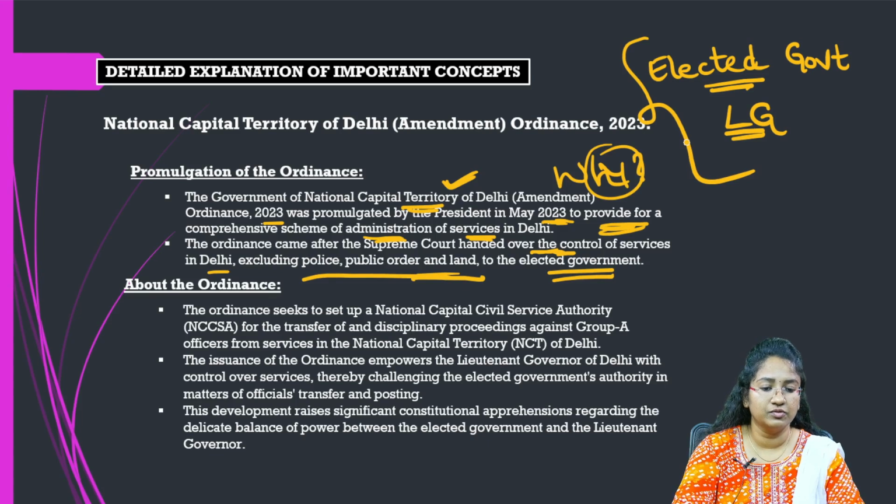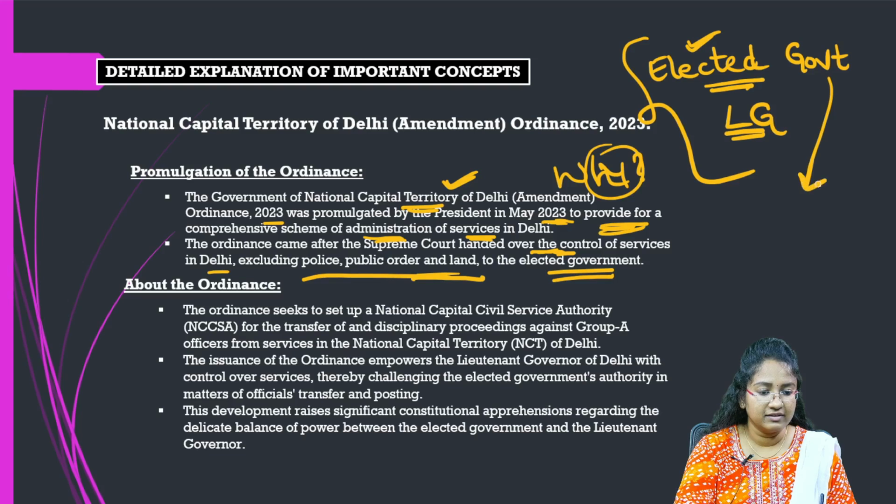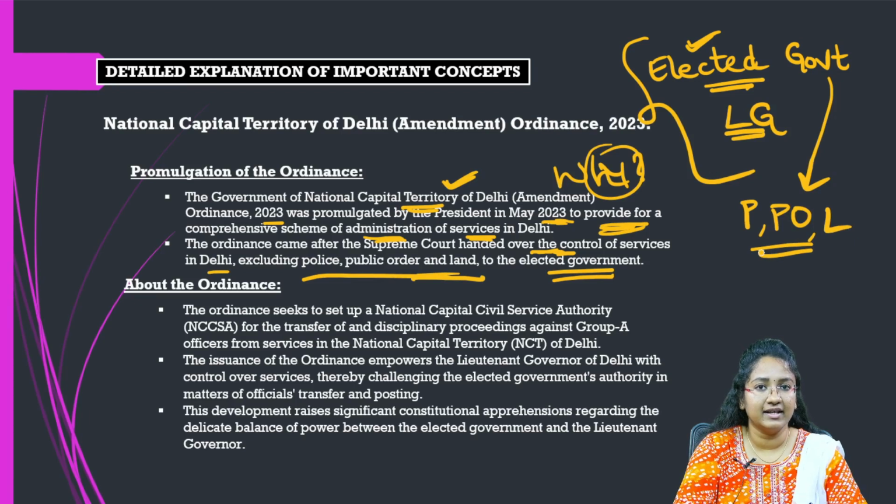Whatever services are present in Delhi, the control over these services was given to the elected government, but not all services: except police, public order and land, control over the remaining services was given to the elected government by the Supreme Court. And after this, the ordinance was promulgated by the President in May 2023.